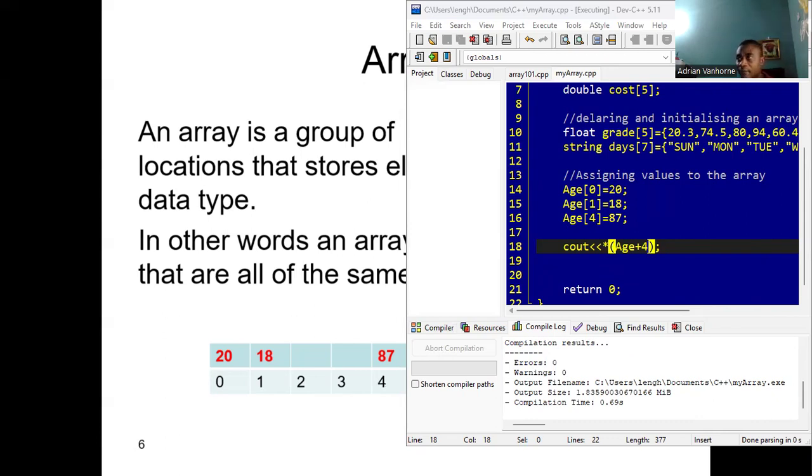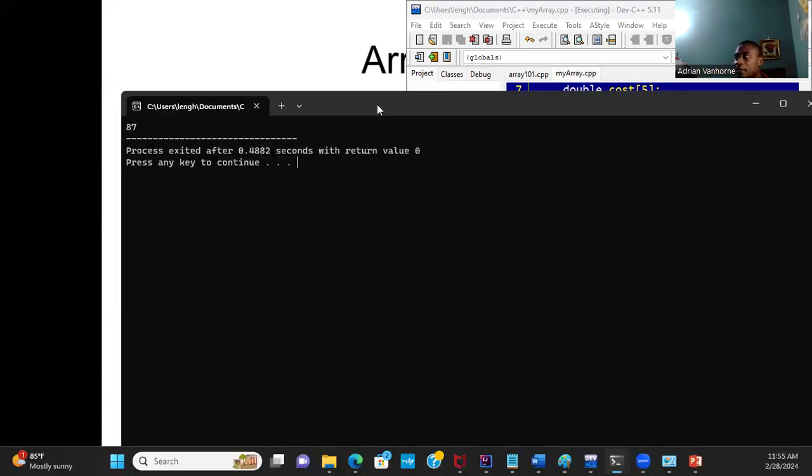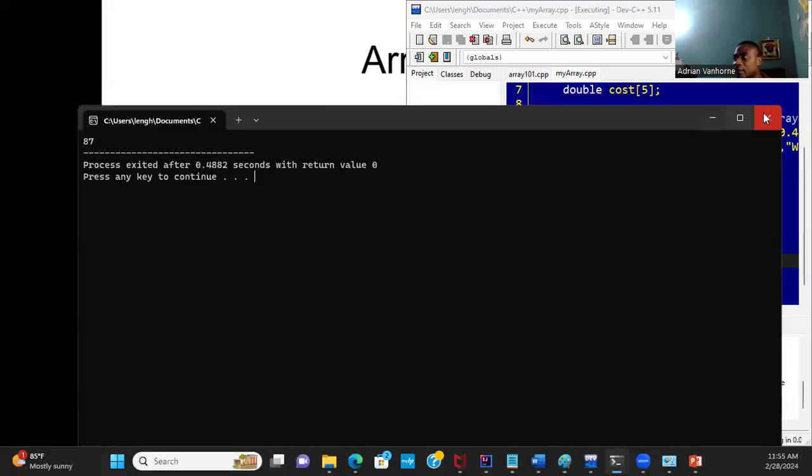We'll see our 87. All right, so we can access the elements that way. Another way that we could access the element is simply putting age 4. And that too will give us the element at the 4th index of the array. All right, so that's how we access the elements.